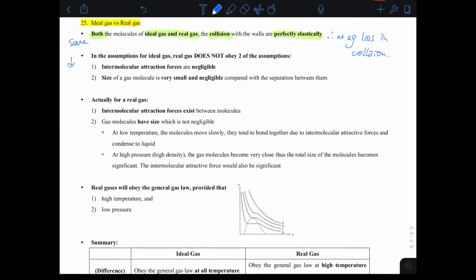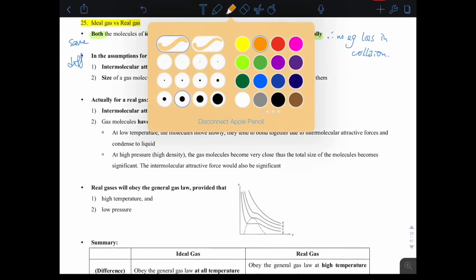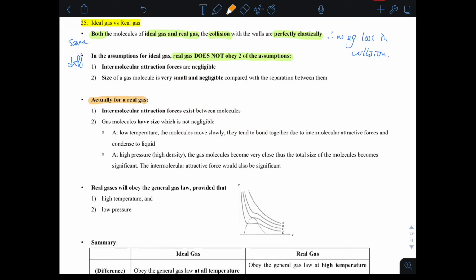But there are a lot of differences between ideal gas and real gas, all based on the fact that real gas does not obey the following two assumptions of ideal gas. In ideal gas, we assume there are no intermolecular attractive forces between molecules, and the molecules have no size. But in real gas, there are intermolecular attractive forces, and the size is not negligible.